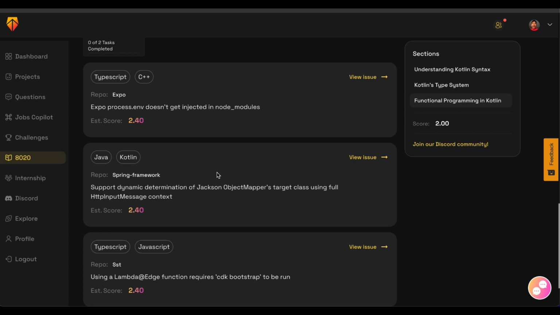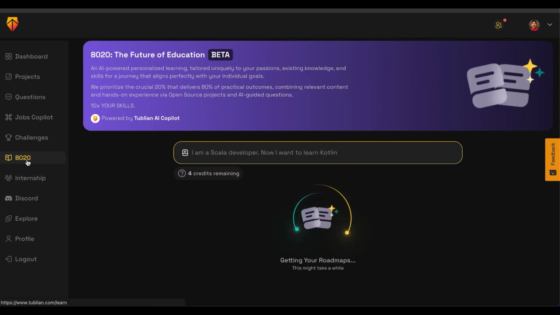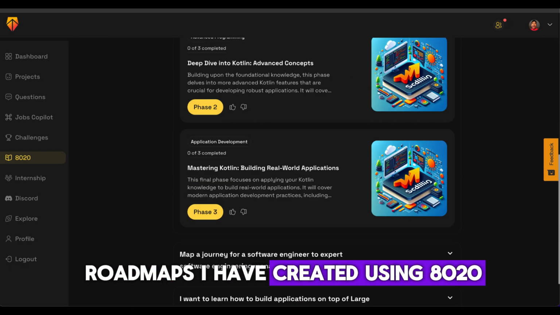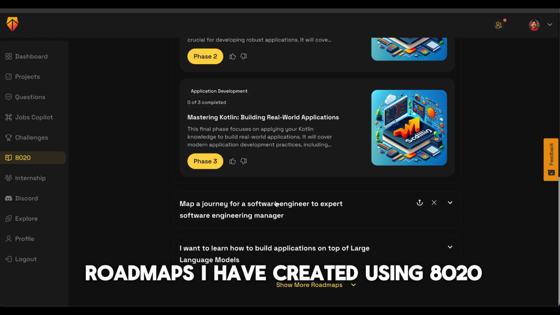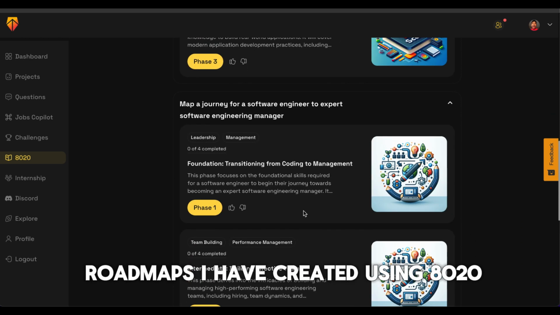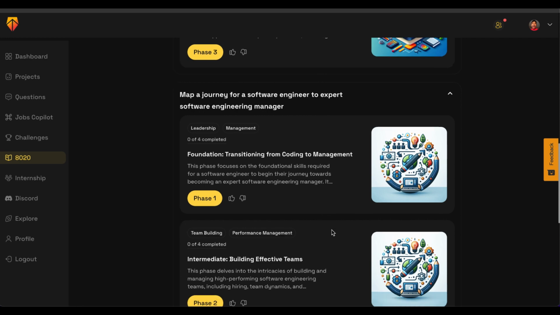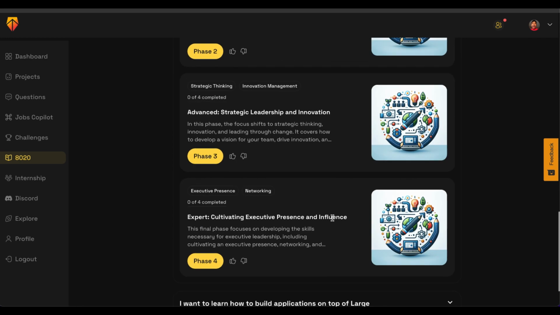That's 8020 in a nutshell. Let me show you some other roadmaps that I have generated. Here is one roadmap where I mapped the journey of a software engineer to an expert engineering manager. So essentially a roadmap that helps a developer move into a management role. So it created that course in here.